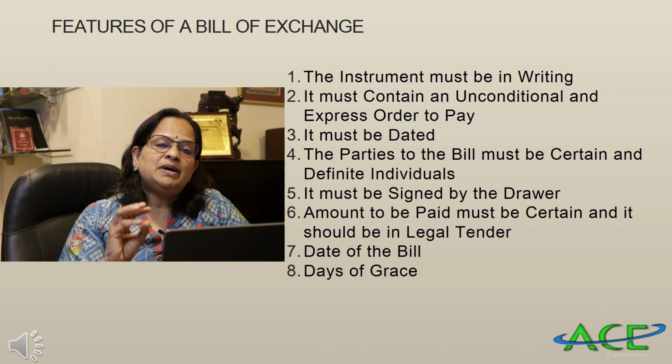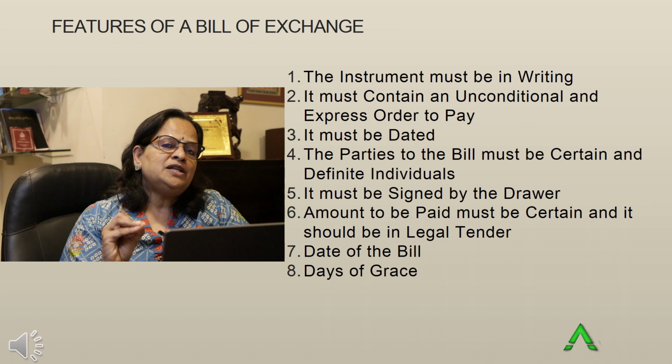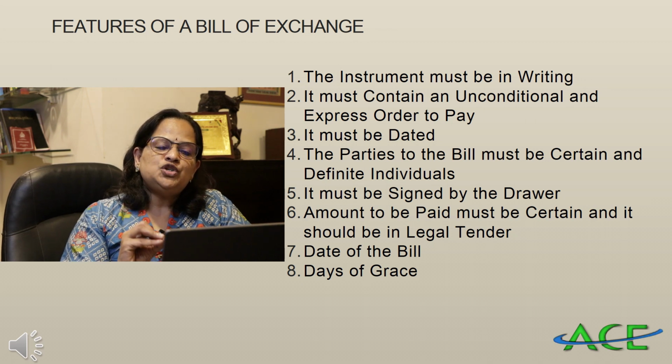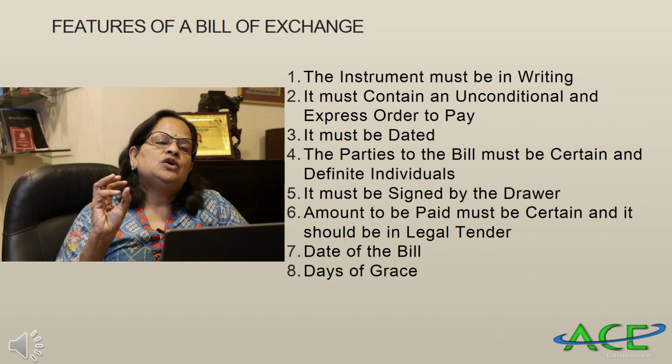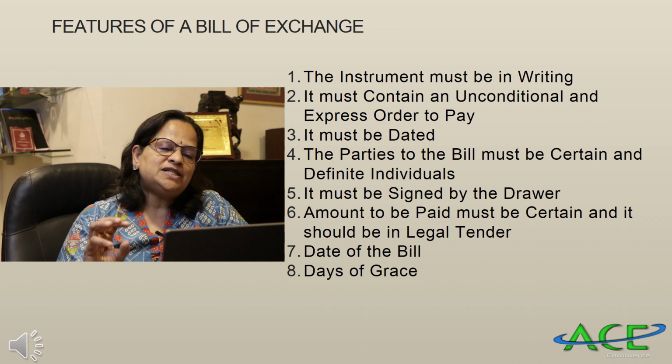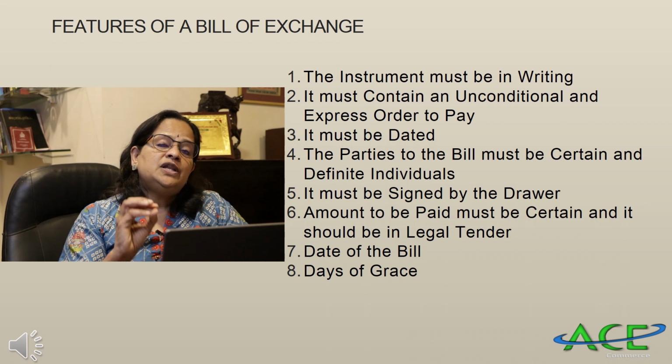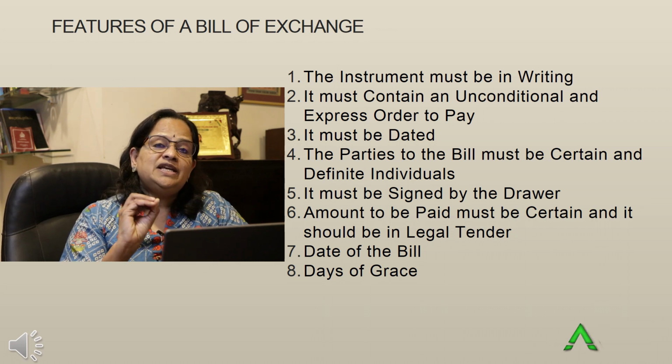And it must be signed by the drawer. We have seen that whoever is making the instrument has to sign it. The amount to be paid must be certain, and it should be in legal tender, 1000 rupees or 2000 rupees or 1 lakh or 10 lakhs, whatever the amount, it should be clearly specified. Now the date of the bill is important, and days of grace.